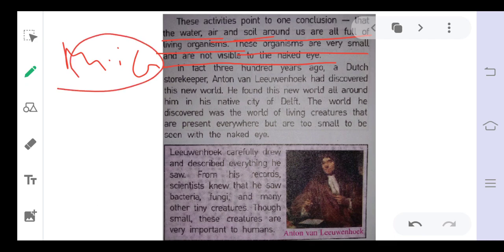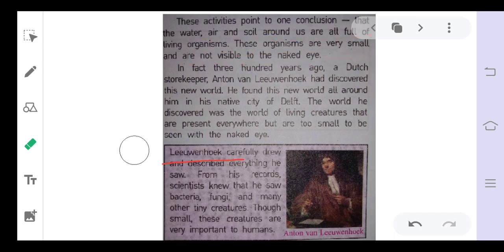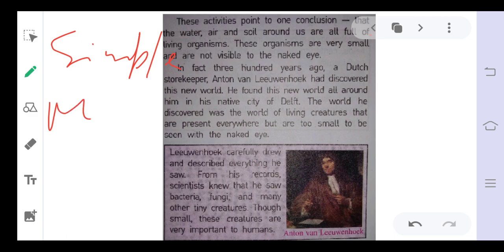Okay. So how were these discovered? You can see there is a great scientist known as Antonio Leeuwenhoek. One of his great discoveries was the discovery of the simple microscope.